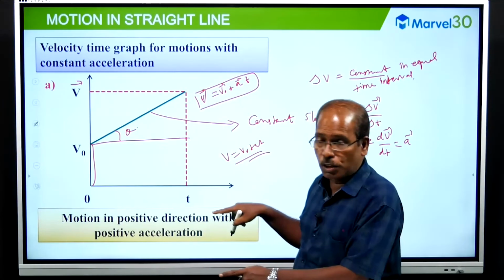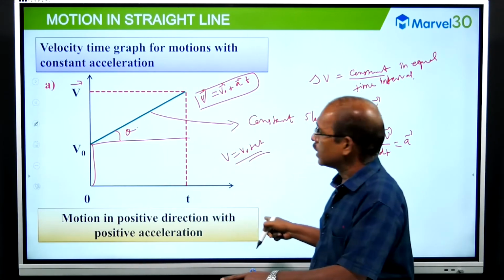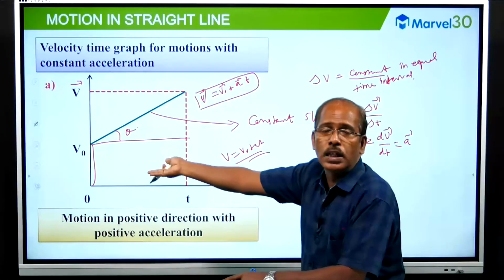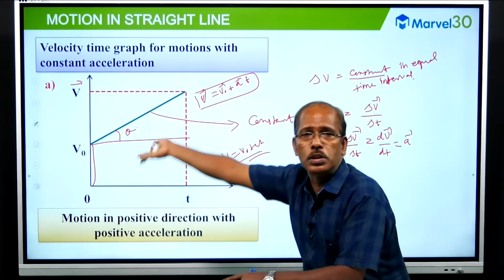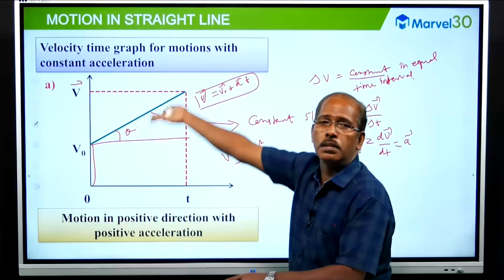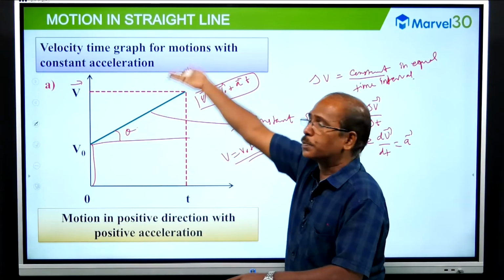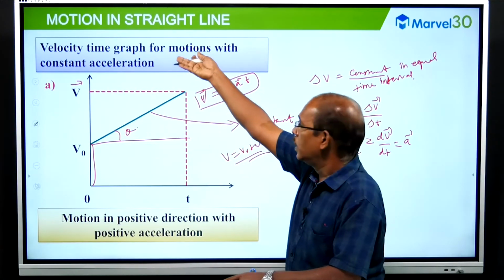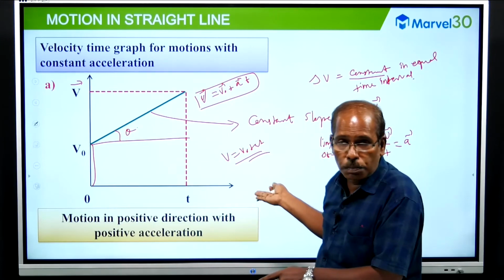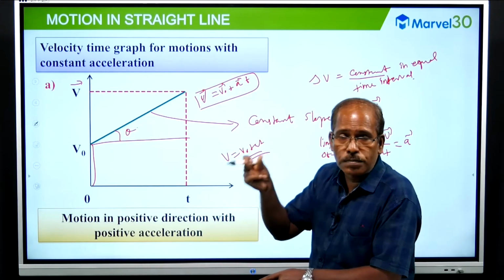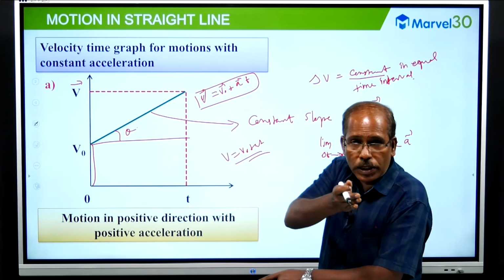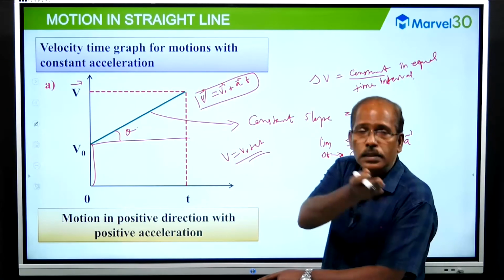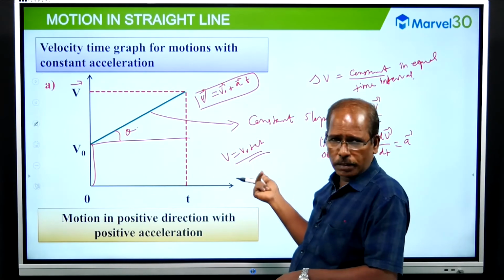Why is acceleration positive? As time increases, the particle moves away from the origin, not towards the origin. Moving away from the origin means positive speed and positive velocity, so acceleration is also positive. So the time rate of change of an increasing function is another increasing function. This is a mathematical explanation.